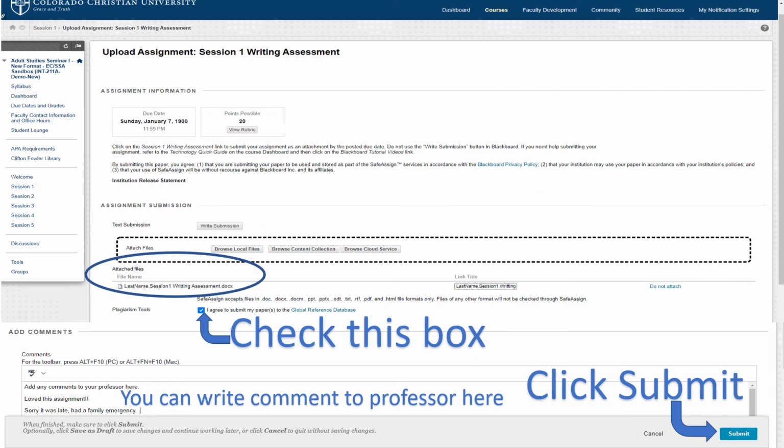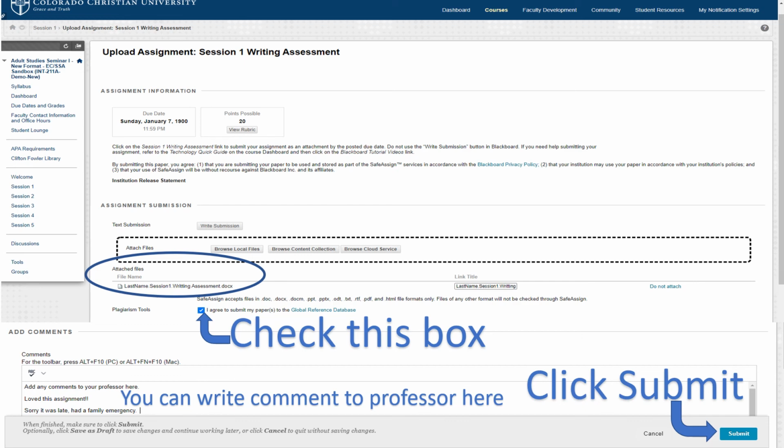Now, as I mentioned, once you attach this, much like attaching a document to an email, you will also check a box underneath the attachment that says, I agree to submit my paper to the Global Reference Database. This is to make sure that, and I know you would never do this, but to make sure that the paper was not copied from, say, another website on the web, and you submitted it as your own work. So that's what that does.